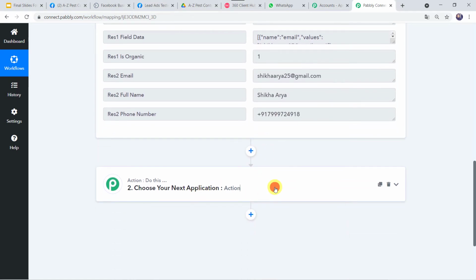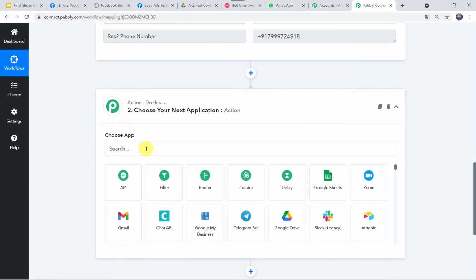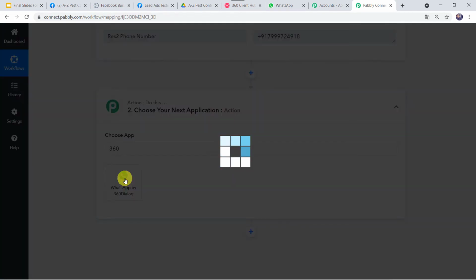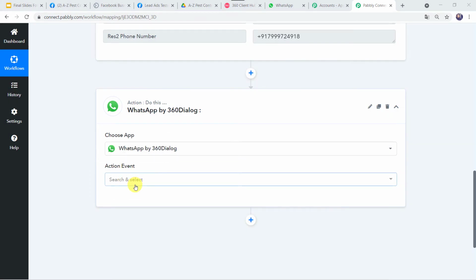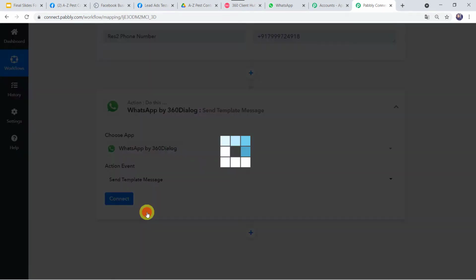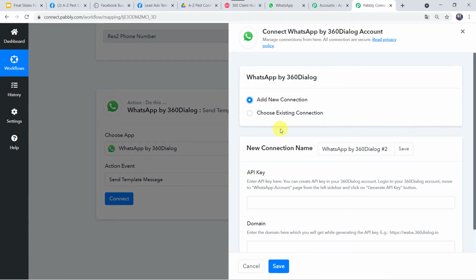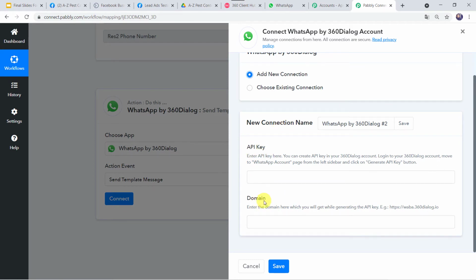For that we have to come to this action window and here we have to select the application name as 360 Dialog. In the action event, we have to select send template message. Now let's click on connect. Here we have to click on add new connection. Now it is asking for the API key and domain. So let us read the instructions.